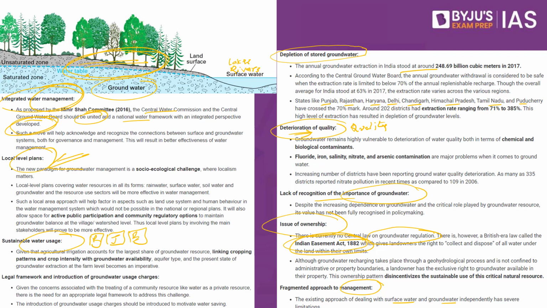And finally, a legal framework and the introduction of groundwater usage charges will have to be introduced by the government. As of now, we did discuss the Indian Easement Act, and we did discuss that there are not many rules and regulations when it comes to the community product. Water happens to be one of the important resources for the community, but it is being consumed as a private resource.